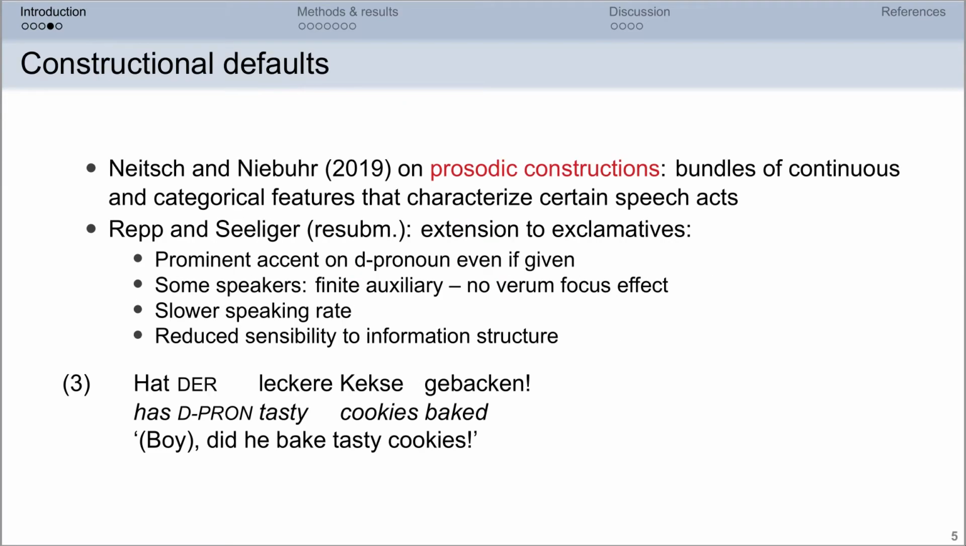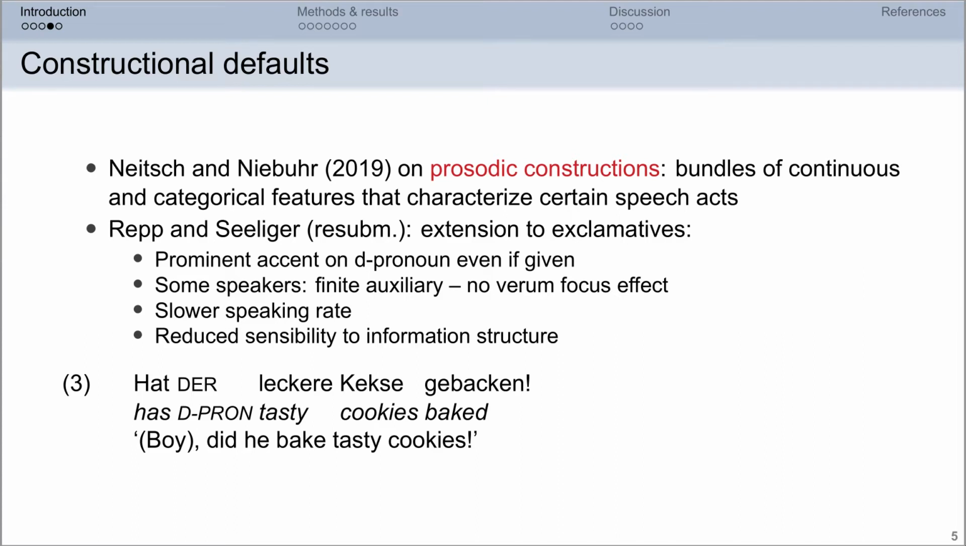In what follows, the notion of constructional defaults will become relevant. These go back to Neitsch and Niebuhr 2019, who proposed so-called prosodic constructions, which are bundles of continuous and categorical features that are used to mark certain speech acts. Based on previous findings, Repp and Seliger propose a constructional default for German exclamatives. German exclamatives are characterized by an increase of prosodic prominence on a lexically given element, usually a D pronoun, which itself is more likely to appear in exclamatives than in assertions.